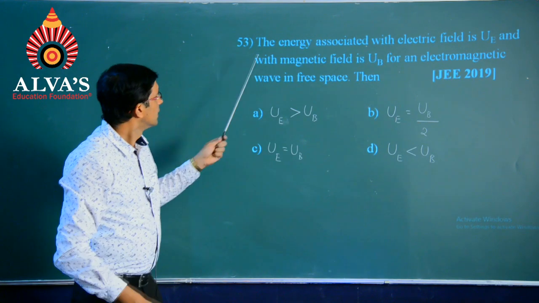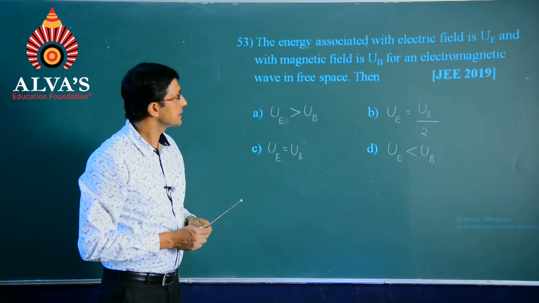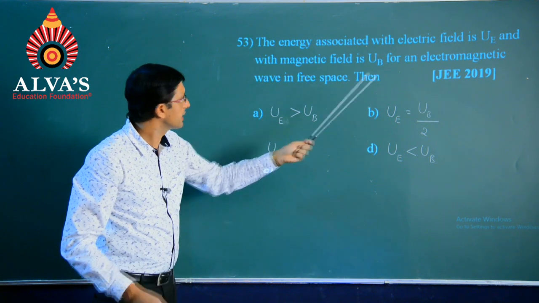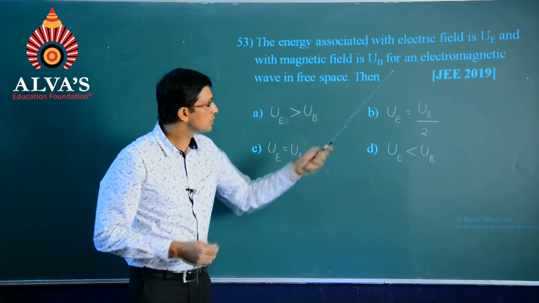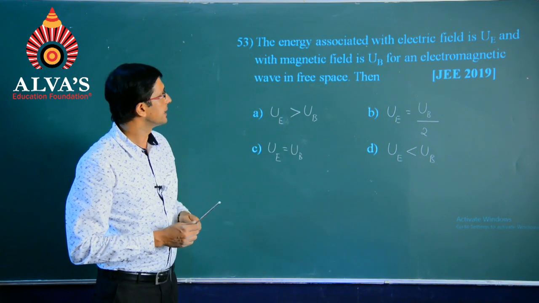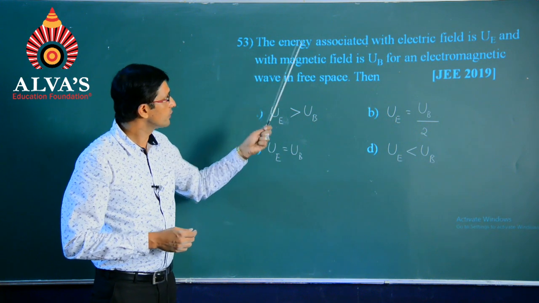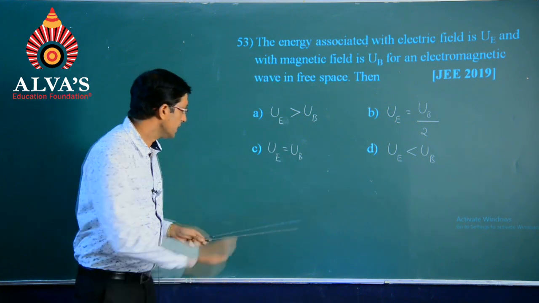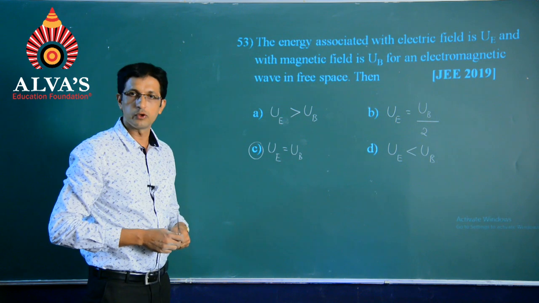Next question. The energy associated with electric field is U suffix E and with magnetic field is U suffix B for an electromagnetic wave in free space. Then a question of JEE 2019. So, when it is with respect to free space, there will not be any difference between the two. So, that will be the third option itself. UE will be equal to UB.